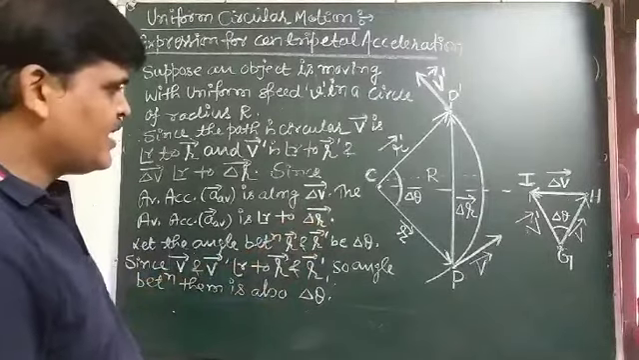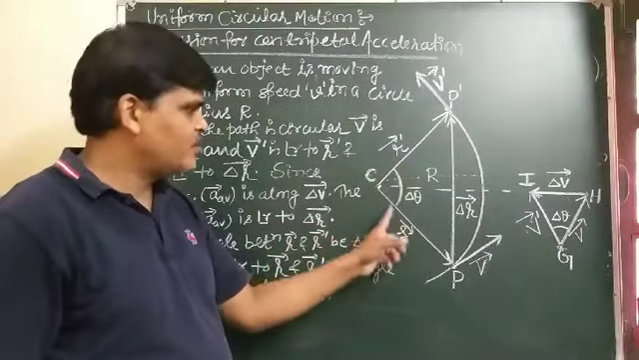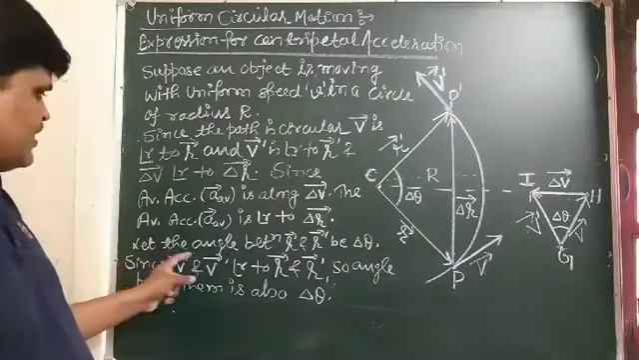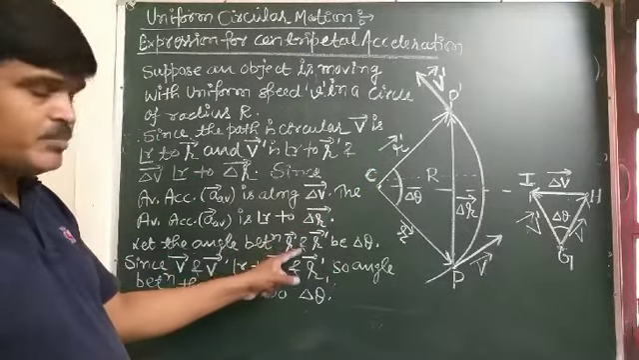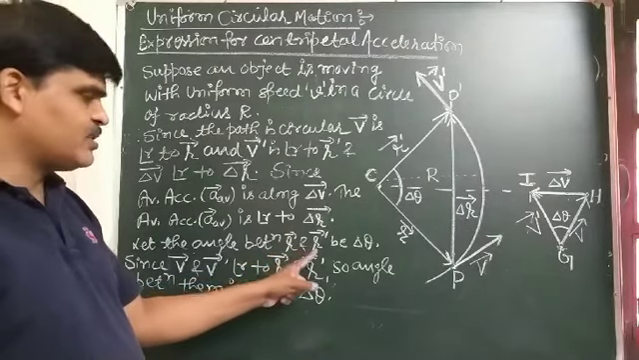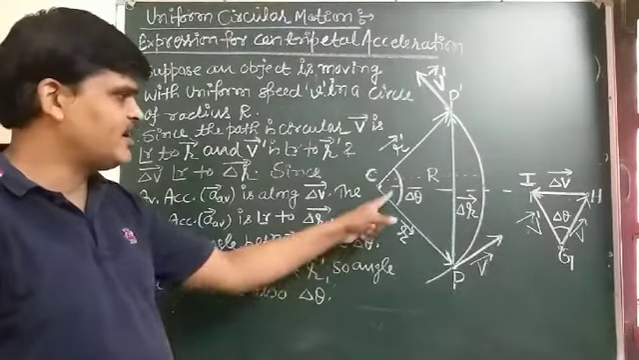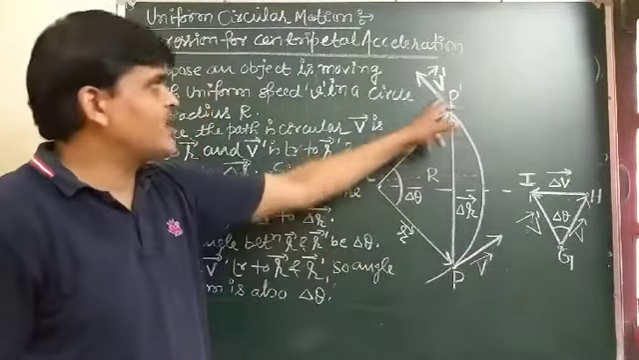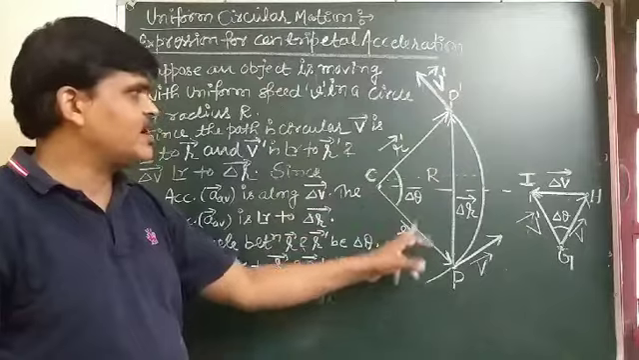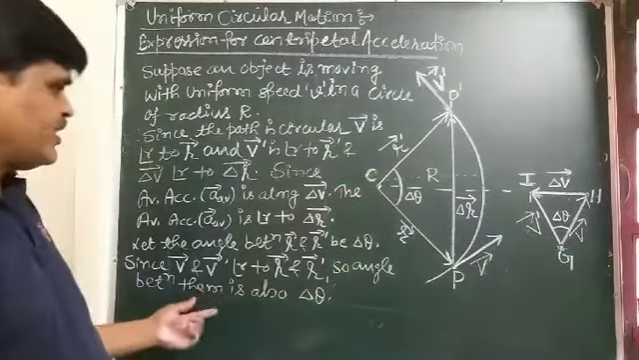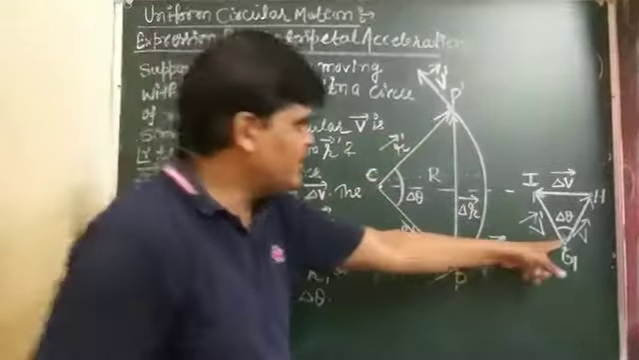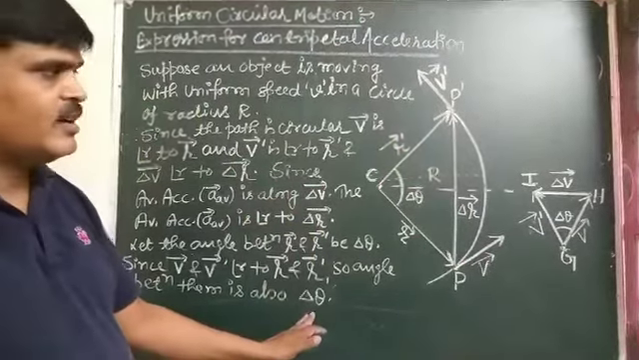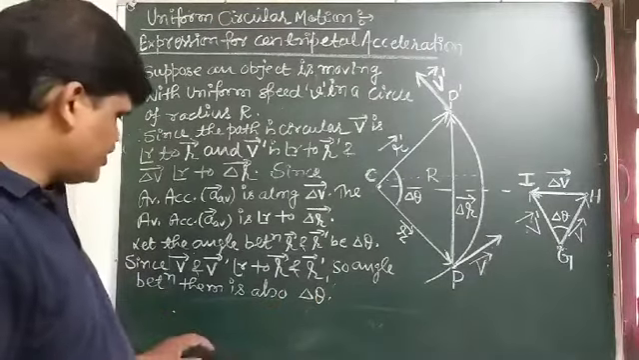Student, the angle between position vector R and R dash, what is that? Let the angle between position vector R and position vector R dash be delta theta. And vector V and vector V dash are perpendicular to vector R and vector R dash, so the angle between vector V and vector V dash must also be delta theta.